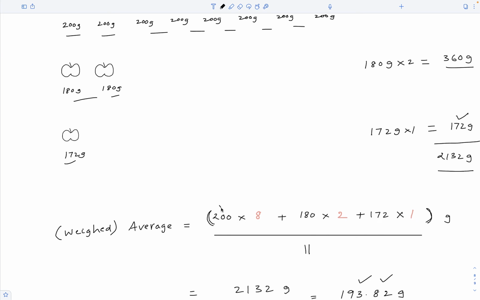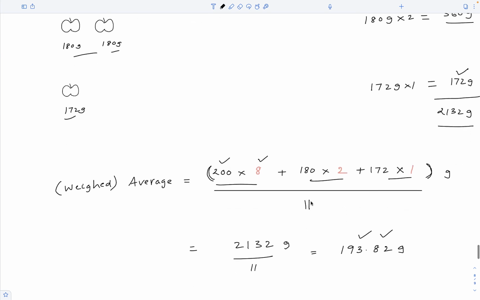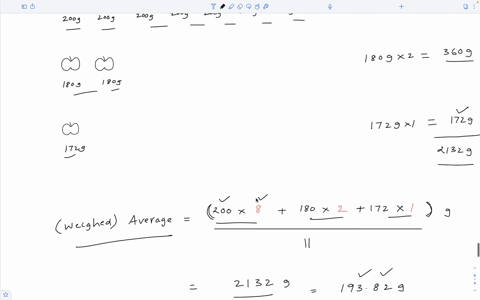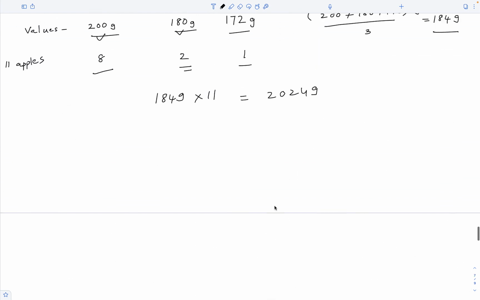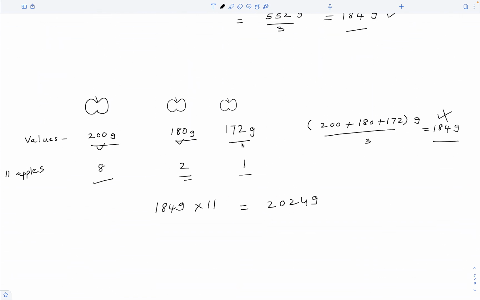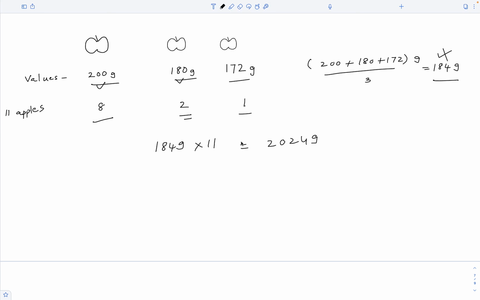So you have to multiply the value with its frequency or distribution and then sum up the terms and divide that total sum into equal parts. And an average calculated in this fashion is called a weighted average. Remember, when you calculate an average, do not ignore the distribution or frequency of the values given. Otherwise, your average would be wrong.